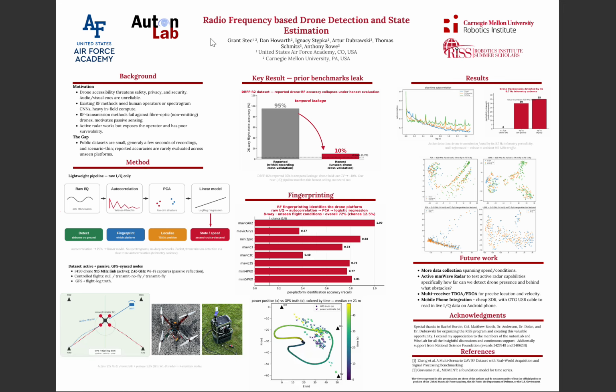My name is Grant. This is my project on radio frequency-based drone detection and state estimation. So just a background, we've seen drones gain accessibility throughout, whether it be warfare means or even just private citizen means, and these are creating possible threats to the safety, privacy, and security of not only civilians, but then also there's the wartime effect that we've seen. They've drastically been affecting how wars are fought with their cheap accessibility.